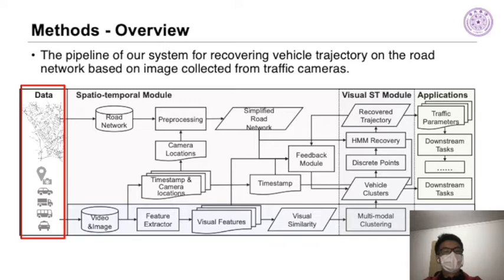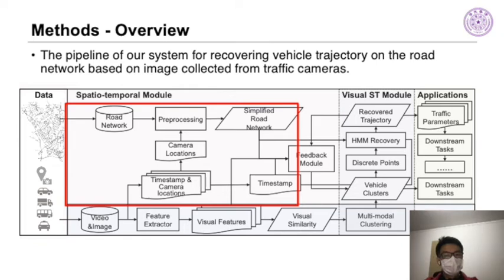So based on the motivation mentioned before, we propose the overall pipeline, which is displayed in this figure. It can be divided into 3 major components, including the visual module, spatial-temporal module, and visual ST module. The raw input data sources include the road network and vehicle camera records. First of all, the input road network is converted to a simplified road network covering all camera locations and neighboring road intersections to incorporate the spatial constraints into the vehicle trajectory recovery.